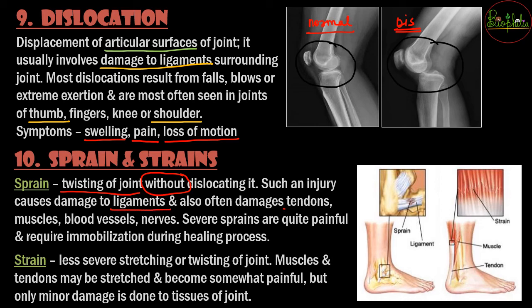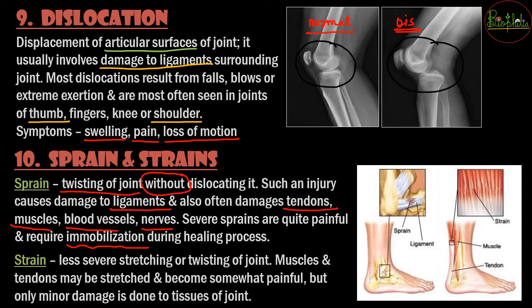There is damage to the tendons, there might be damage to the muscles, the blood vessels, nerves, and in severe sprains it can also have some immobilization during the healing process, but that may be recovered as you give rest to that particular joint. So that is just a twisting, that is not going to lead to severe dislocation. वो बस थोड़ा सा हिल जाएगा अपनी जगह से, but it is not as severe as dislocation of the joint. With giving rest, it will heal out much sooner.